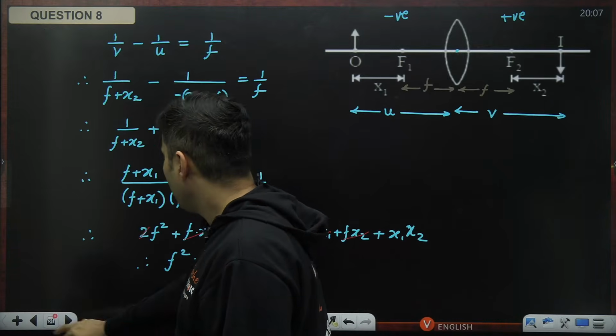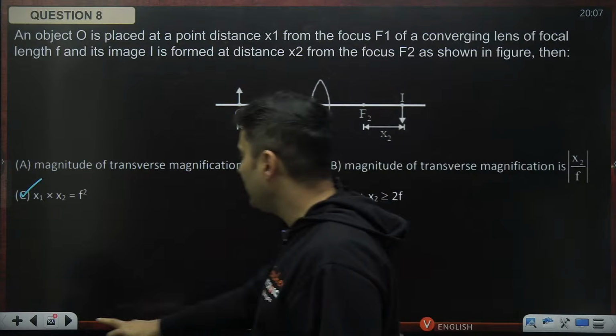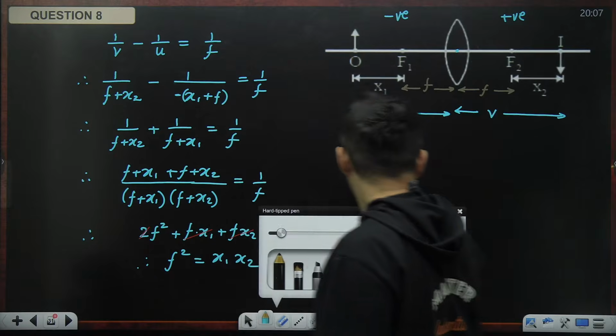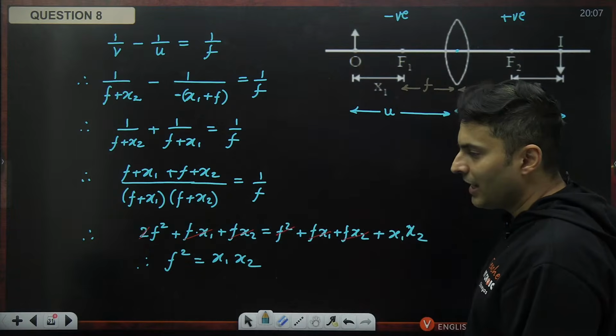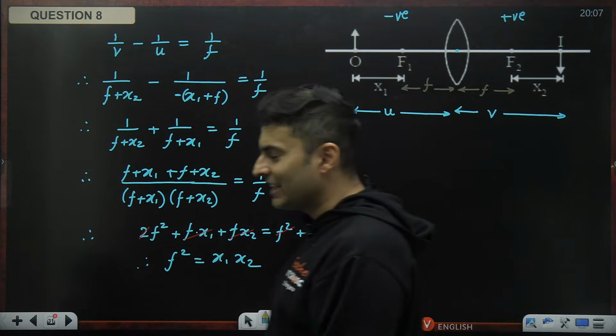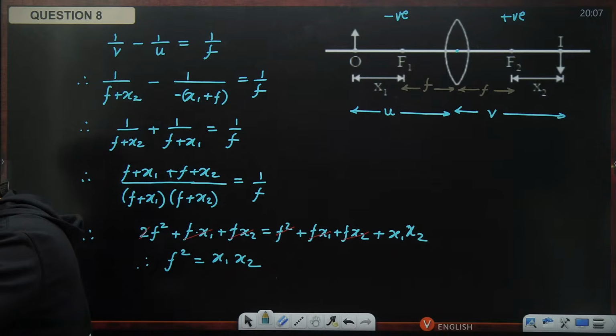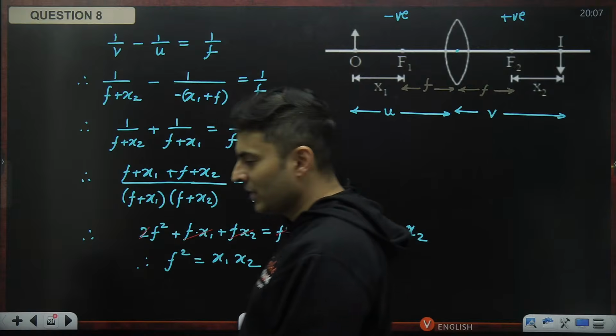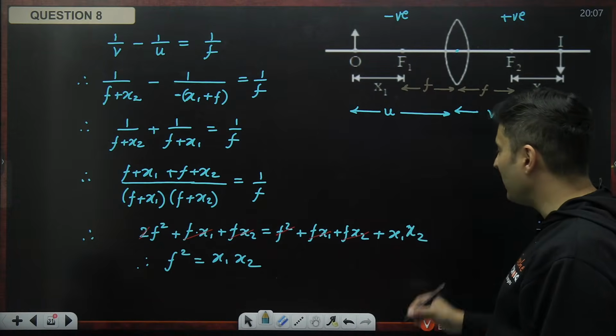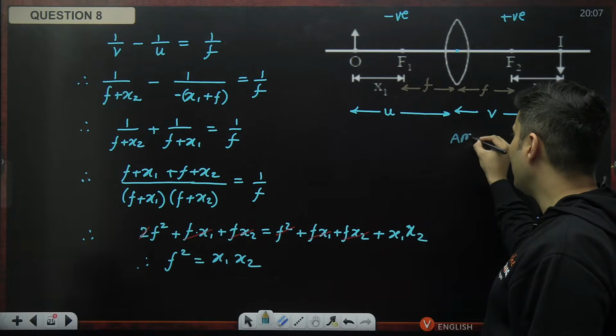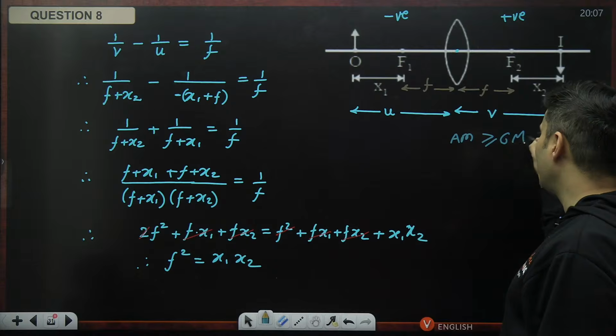Now, I think this also I can get easily. I'll tell you how. We know our AM more than GM property. I think that should give you an idea how we get it. For how many of you did this idea click, that we have to use AM more than GM, that maybe I will need arithmetic mean more than or equal to geometric mean?